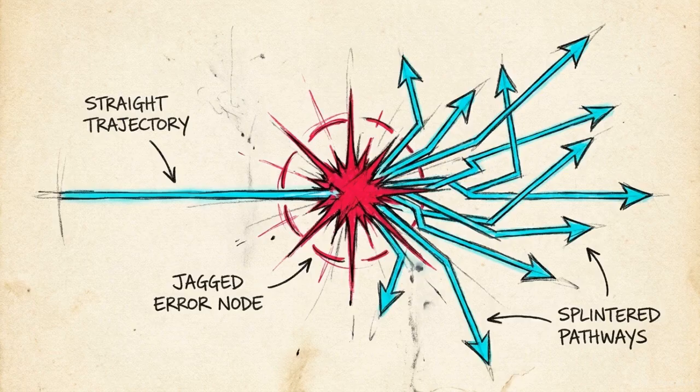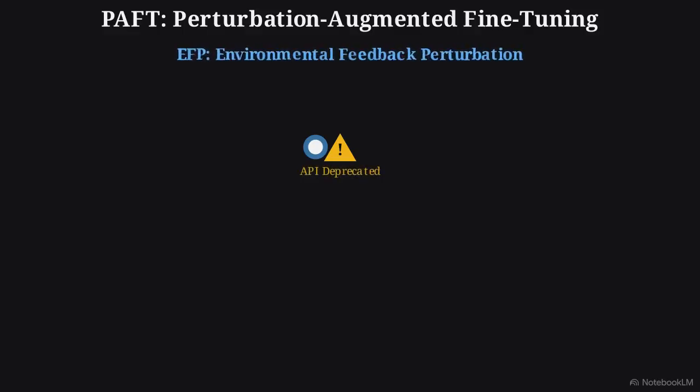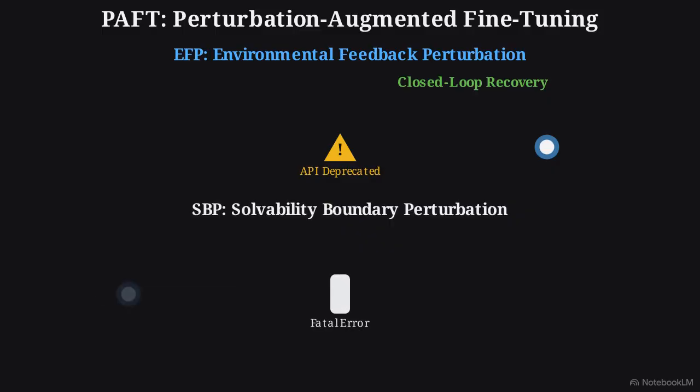To fix the models, we have to weaponize the training data itself. We need to inject failure directly into the learning trajectory. This intervention is called perturbation-augmented fine-tuning, or PAFT. Unlike standard data augmentation that just alters the initial input, PAFT operates mid-trajectory. It actively disrupts the agent's sequence while it is working. We introduce environmental feedback perturbations, like fake API deprecations. The model dynamically routes around the obstacle, learning closed-loop recovery. We also introduce solvability boundary perturbations with a fatal error. Instead of routing around, the trajectory explicitly terminates at a safe halt state, learning task refusal.